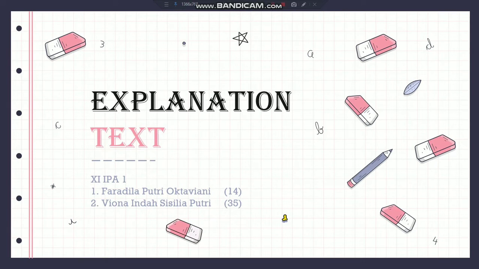Today we will explain about explanation text. First, let us introduce ourselves. We are from 11 Science 1. My name is Faradila Putri Oktaviani. My absent number is 14. My name is Viona Indah Sisilia Putri. My absent number is 35.